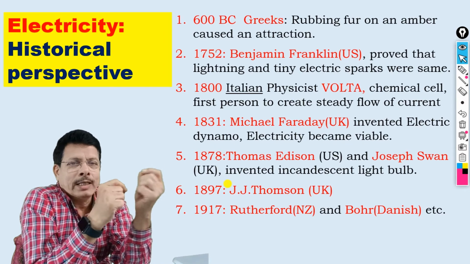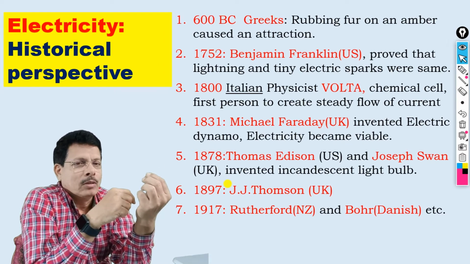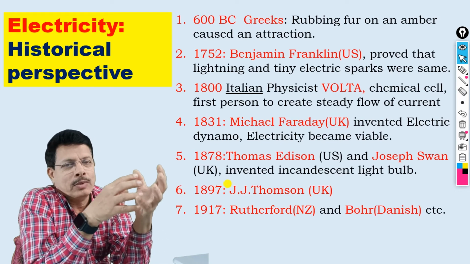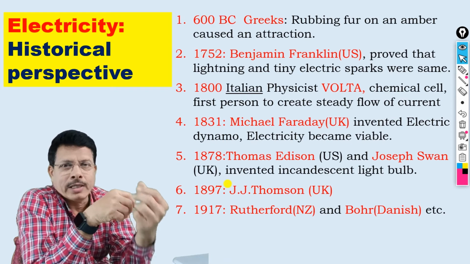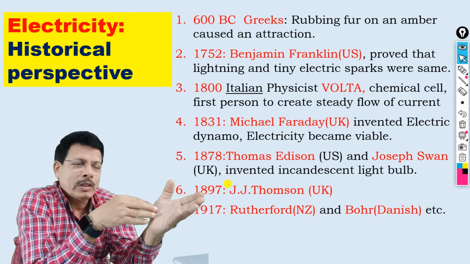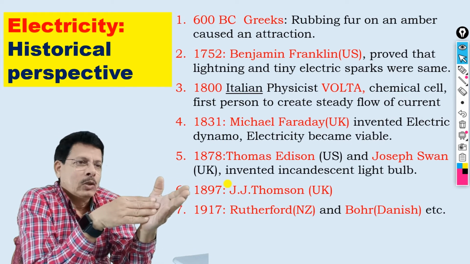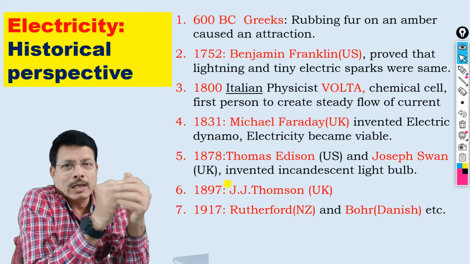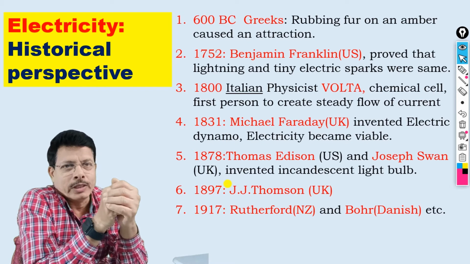It has tiny electrons orbiting a nucleus, and almost all the mass of the atom is concentrated at the nucleus. That was the hypothesis by Rutherford, and he gave a good atomic model. Today we are using it.